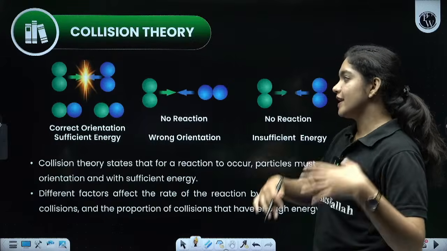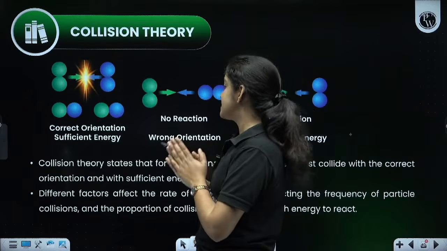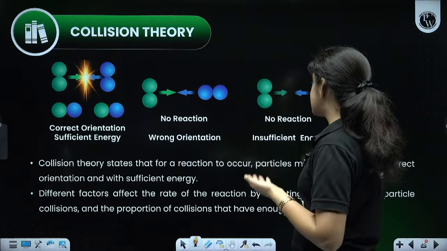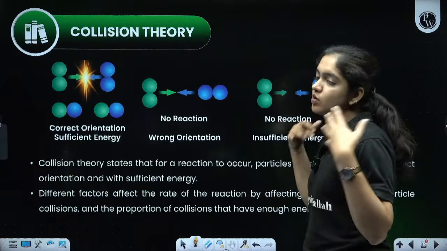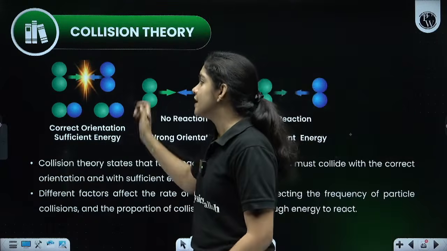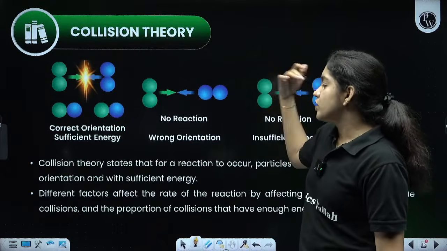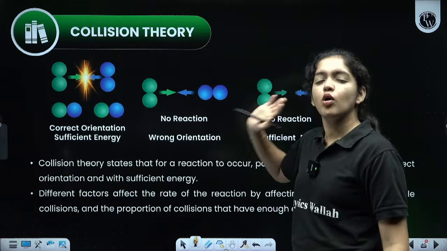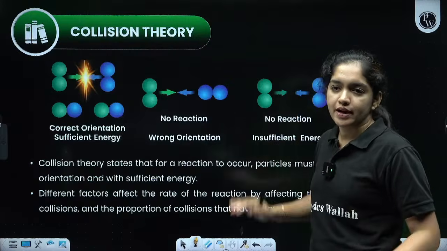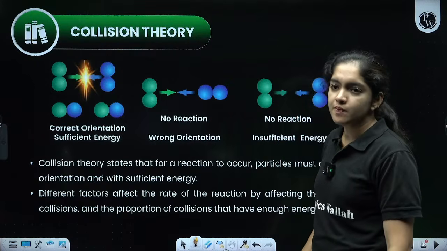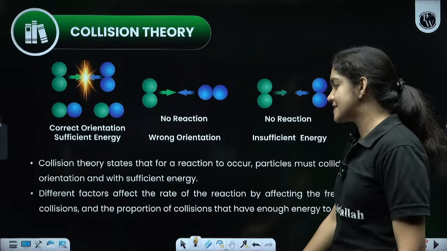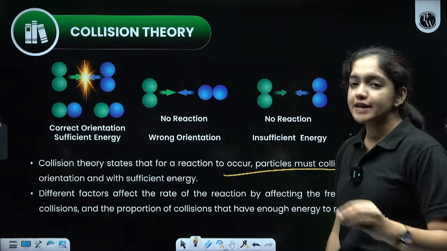So collision theory. What will happen? The molecules will collide with each other. With insufficient energy, they won't collide. So there is a sufficient energy, or the minimum energy, required for collision. They won't collide if they are in opposite orientation, or if there is no energy. Okay, clear? So collision theory states that for a reaction to occur, particles must collide.